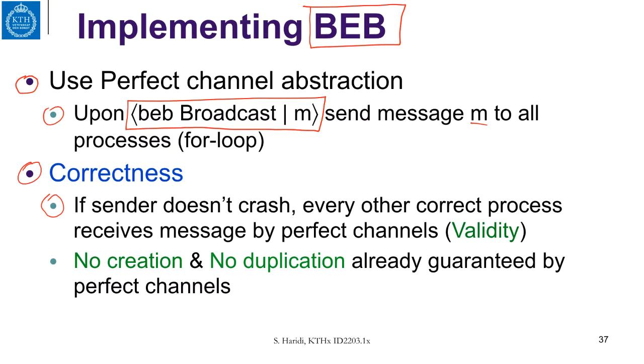If the sender does not crash, every other correct process will receive the message by the perfect link validity property. And therefore, every correct process receives the message, and that is validity. No creation and no duplication are already guaranteed by the perfect links. So we have proved the correctness of the best effort broadcast.